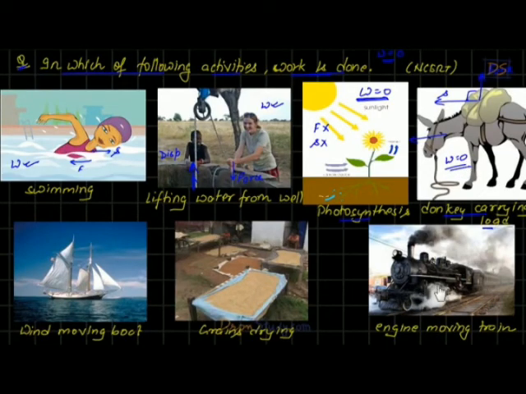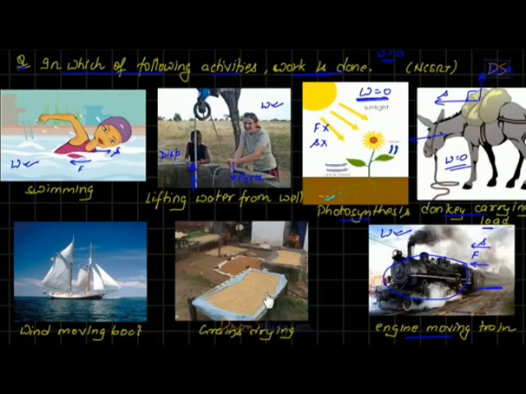Okay. What about this case, students? An engine is moving, students. A train is moving. So what do you think, students? Engine moving train. In this case, work is being done or not? Tell me. So students, you can see this is engine, and then behind it there is train, students. So engine must be applying force on train like this, and that's why train is moving forward. So its displacement is in forward direction. So obviously work is being done, students, right?